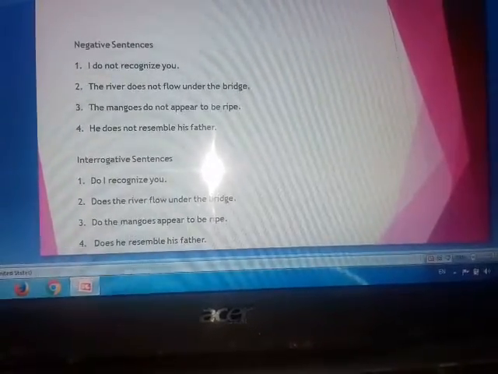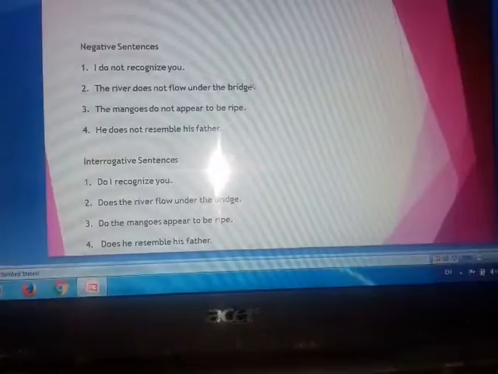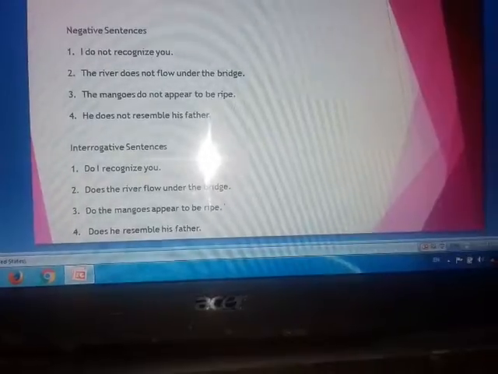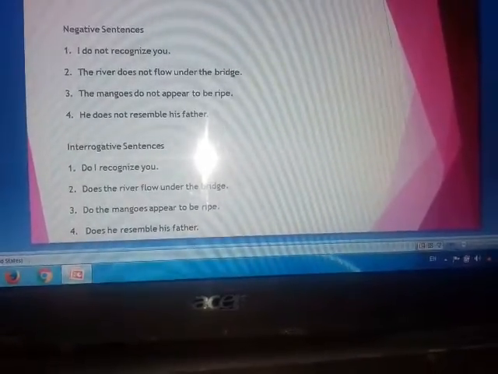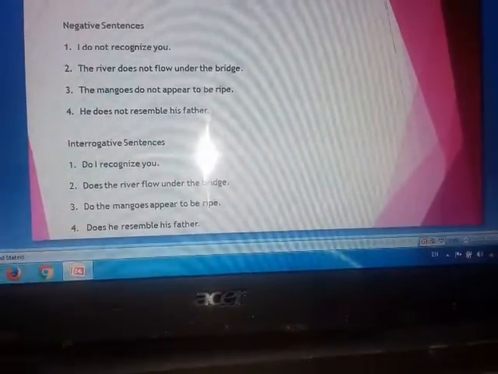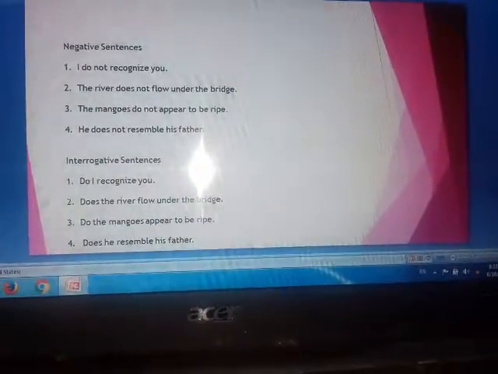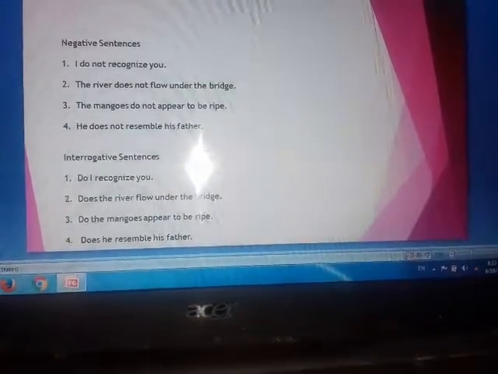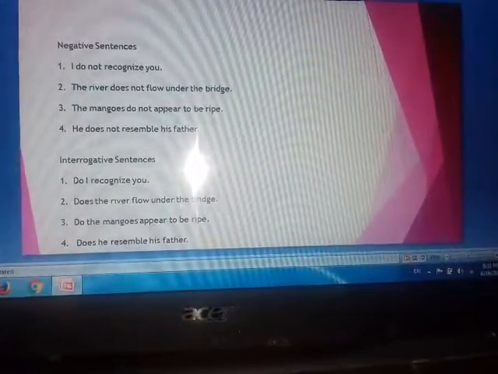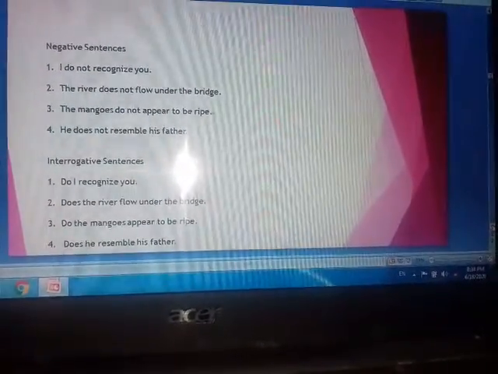Now interrogative sentences. In changing affirmative into interrogative, we will take do or does in the very beginning. See in the first example, do I recognize you? Now we have taken do in the beginning. Next, does the river flow under the bridge? Now the word does. Third example, do the mangoes appear to be ripe? Next, does he resemble his father? So in interrogative, do or does will come in the beginning.